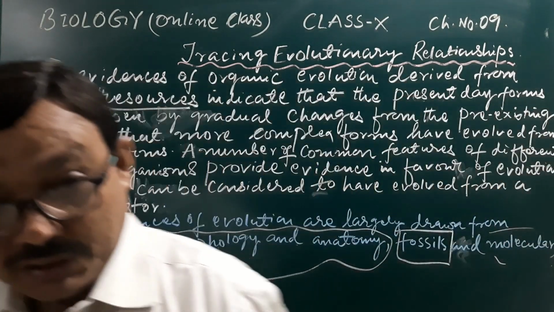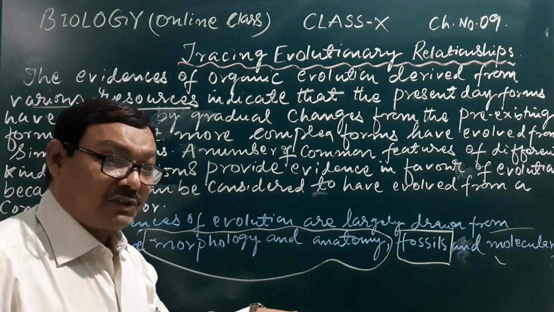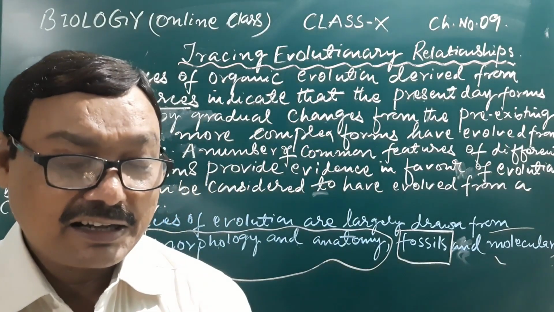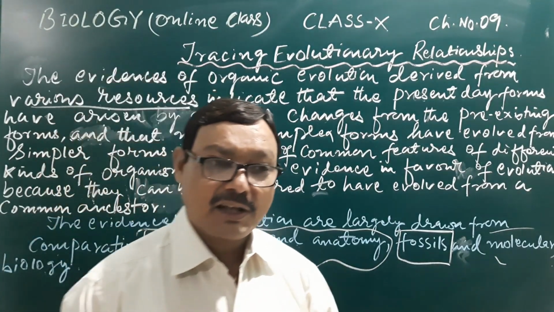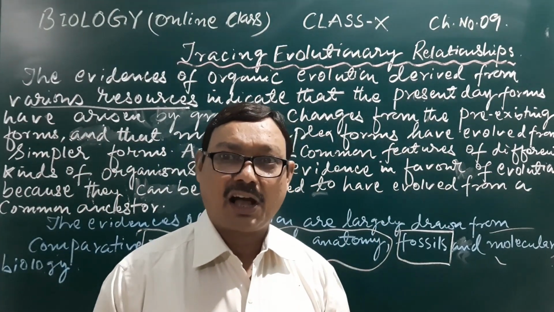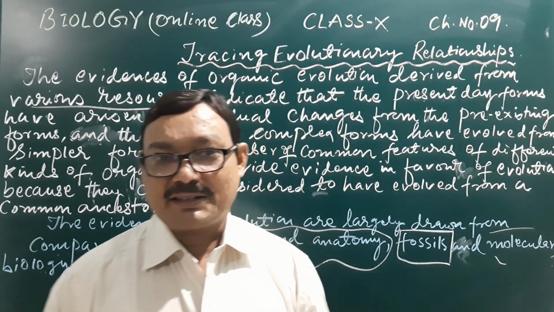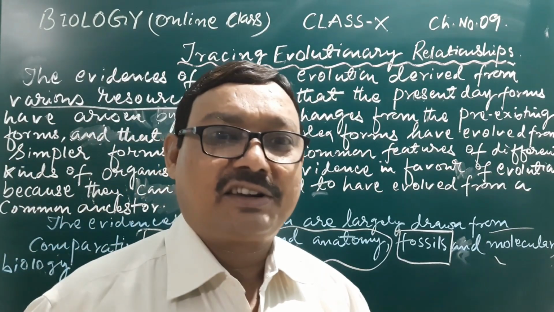Furthermore, if we go for further tracing and investigation, that is molecular biology. And not only this, there are other evidences also, like the connecting link or the missing link, which indicates how two groups of organisms are interrelated with each other.